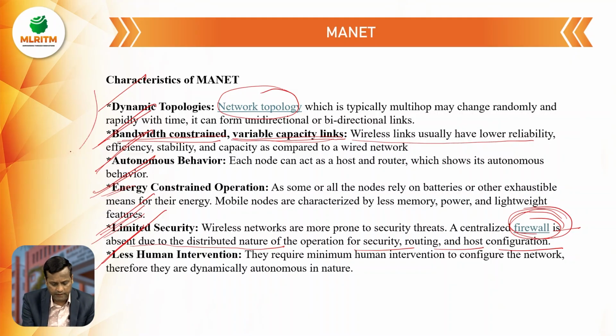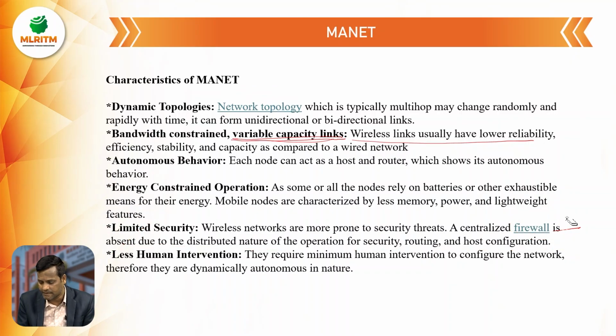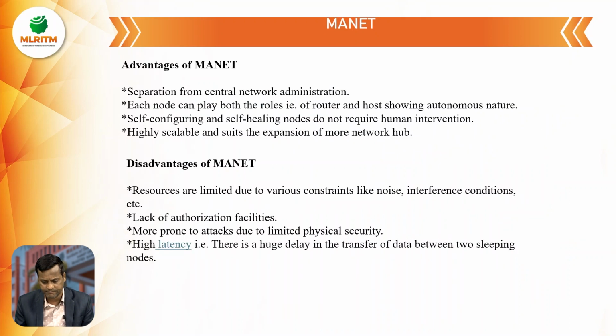These all are the characteristics of a MANET. First one is what? Dynamic topologies. Second one is what? Bandwidth constraint or variable capacity links. And the third one is autonomous behavior, and the next one is energy constrained operation, and the fifth one is limited security, and the last one is less human intervention.